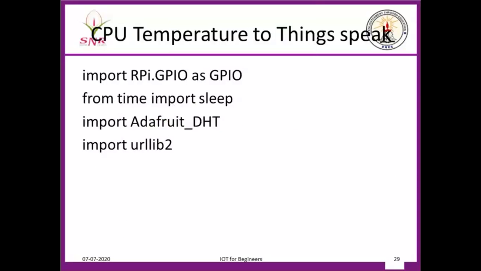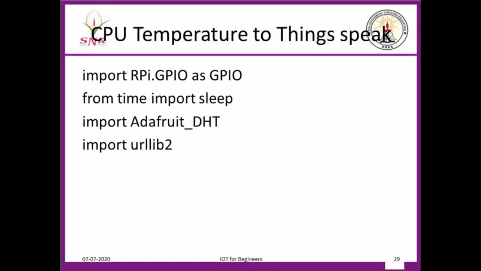Okay, the third program is an IoT application. What I'm going to do is send the temperature of the Raspberry Pi board to the ThingSpeak cloud. Okay, right? So I'm importing the GPIO library, I'm importing the delay library, and Adafruit DHT. Adafruit DHT is a library which will get the temperature and the humidity from the DHT11 sensors. It is only for the DHT series of sensors. I am using DHT11.